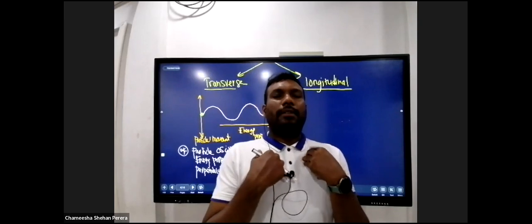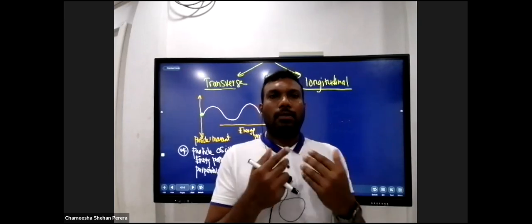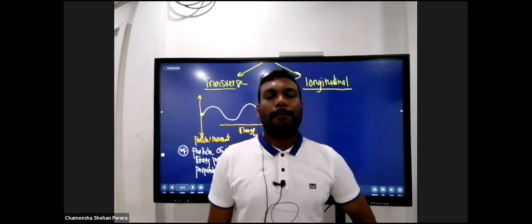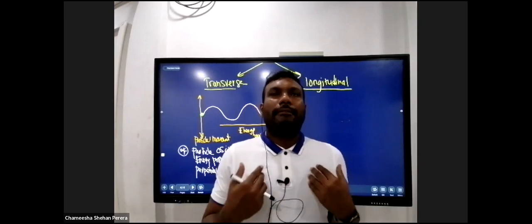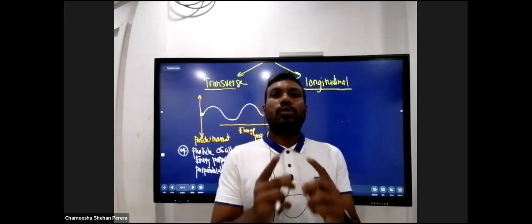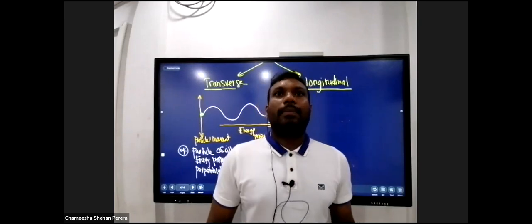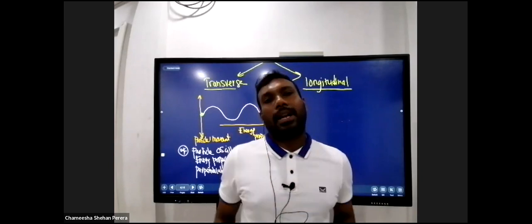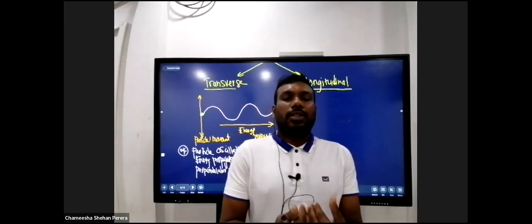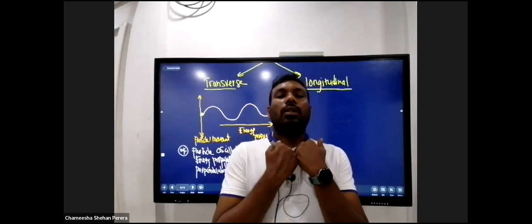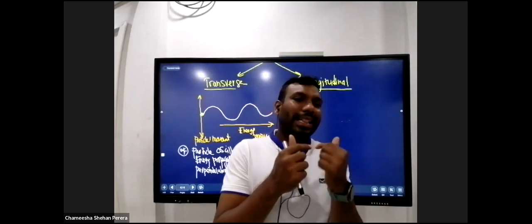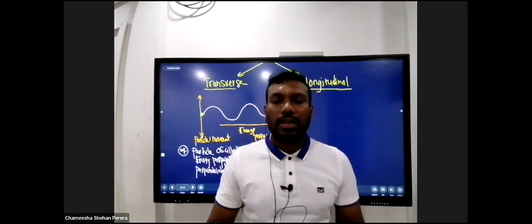You give effort to your vocal cords, and your vocal cords are surrounded by air in your larynx, lower larynx, right? When you give an effort, your vocal cords start to vibrate, and then the air particles surrounded by this vocal cord will also vibrate. That vibration comes up all the way to your buccal cavity, gets modulated by your teeth, lips, upper palate, lower palate, and the tongue.